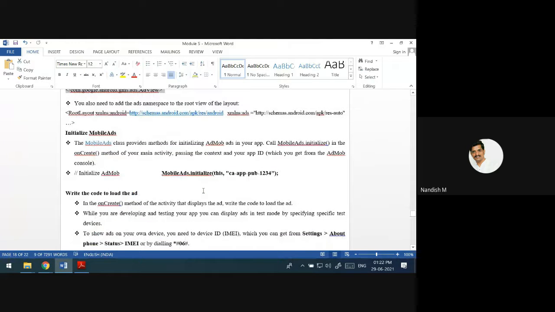As I said, you are going to initialize. In order to initialize the mobile ads, there is a function called MobileAds.initialize. Then you have to pass some ID which you are going to get. This is one example of the app ID that you are going to get. As I said, for an app, an AdMob ID comes, some number. This is one sample, in this class itself, in this screen itself. If you add this much, that is going to initialize AdMob in your app.